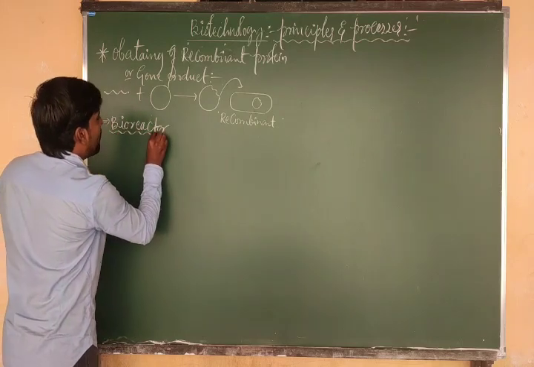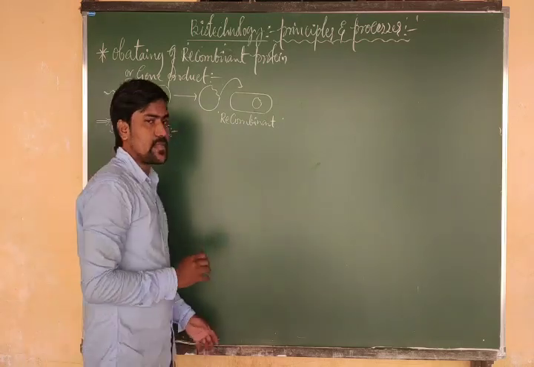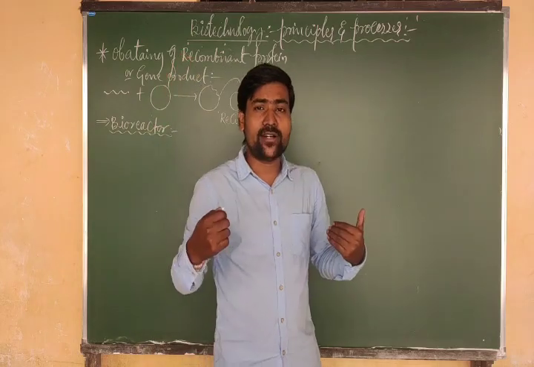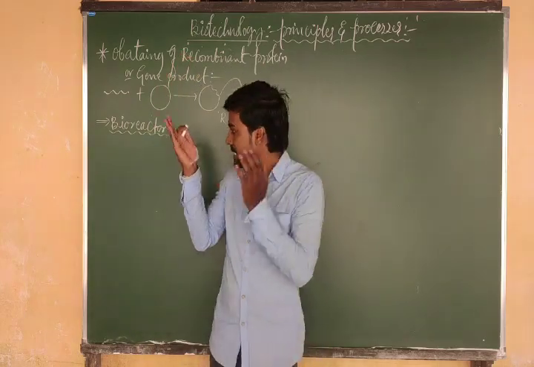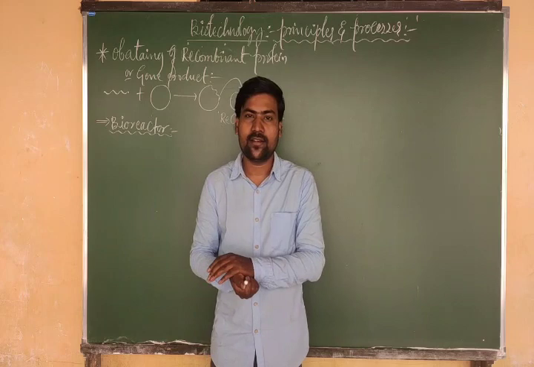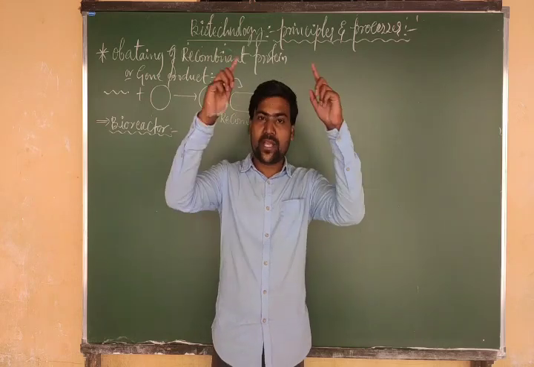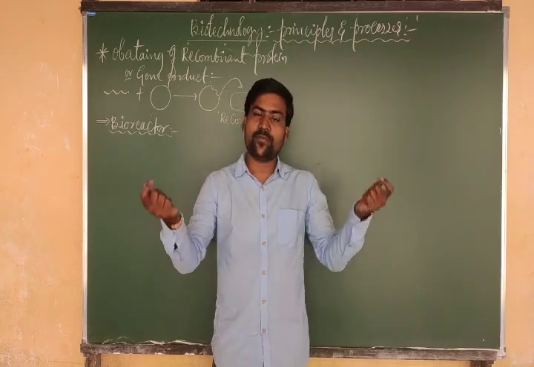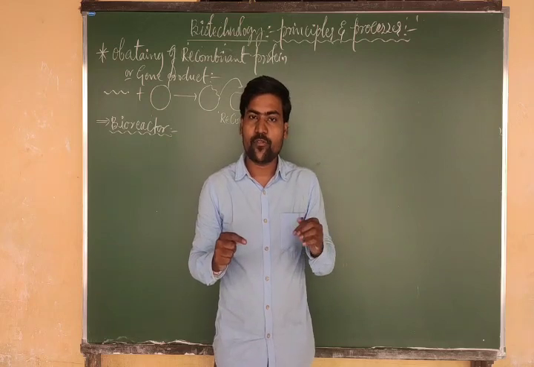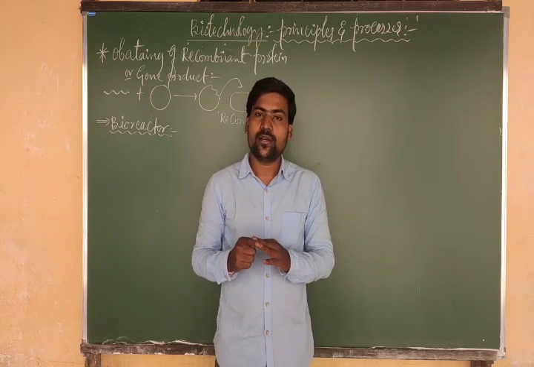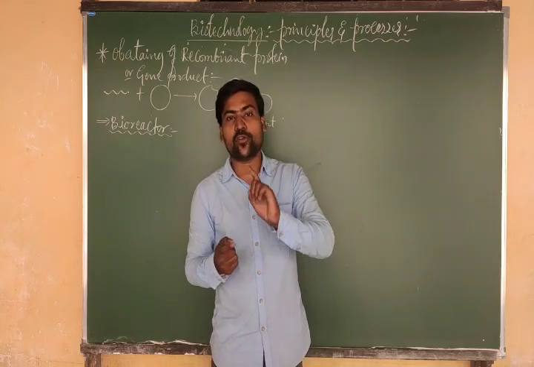What are we using? Bioreactor. It is one big vessel. You have already heard of the fermenter. Just like a fermenter, this is a bioreactor. In the fermenter, it is one big vessel, right? There we maintain anaerobic conditions for the fermentation process to occur and for growing anaerobic microorganisms.